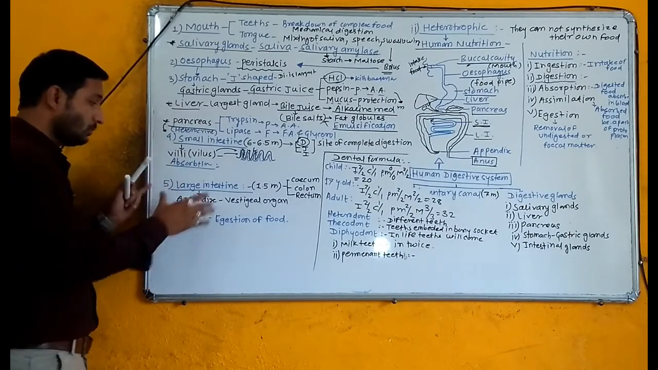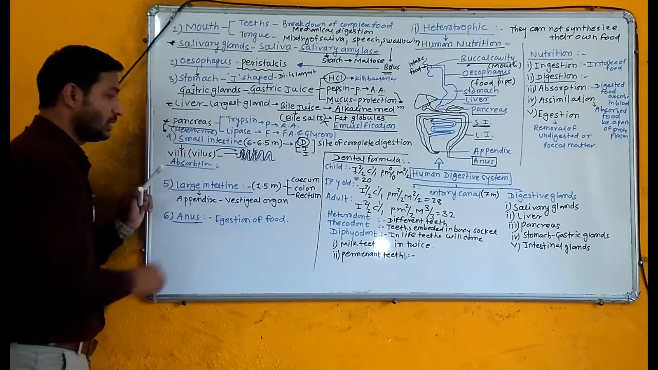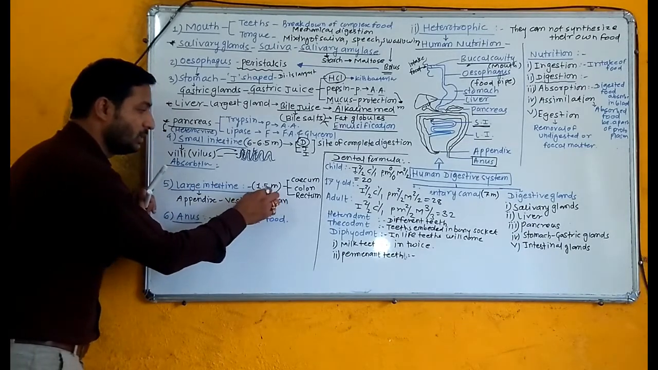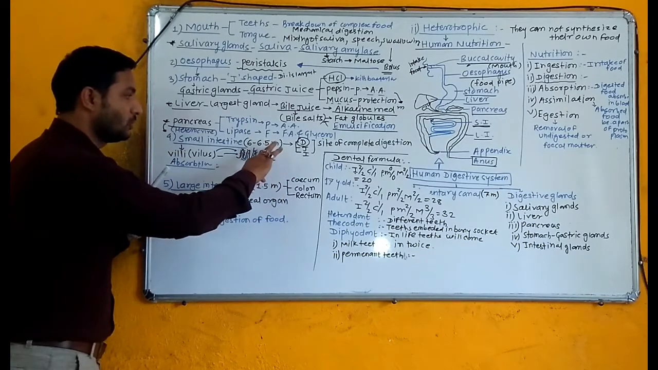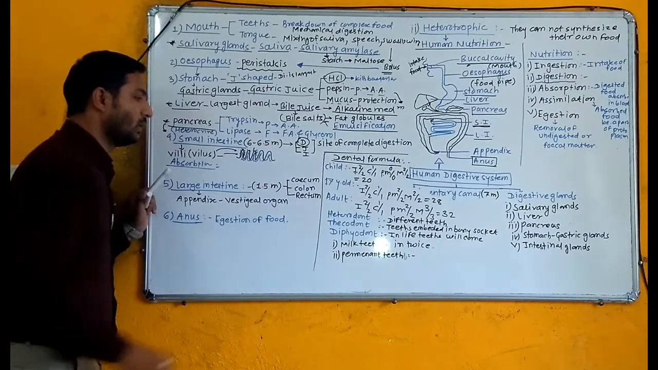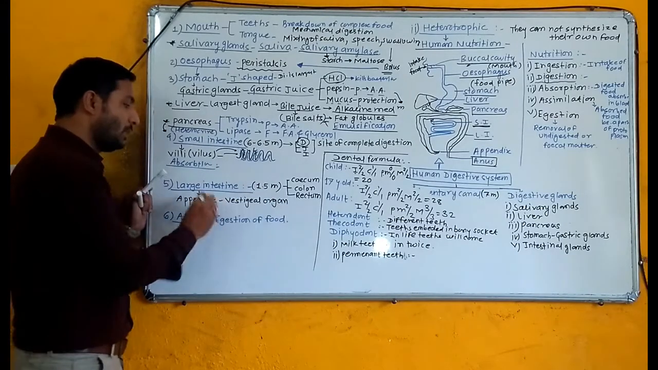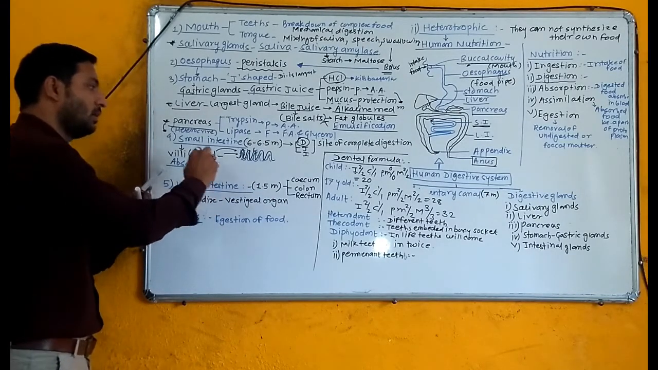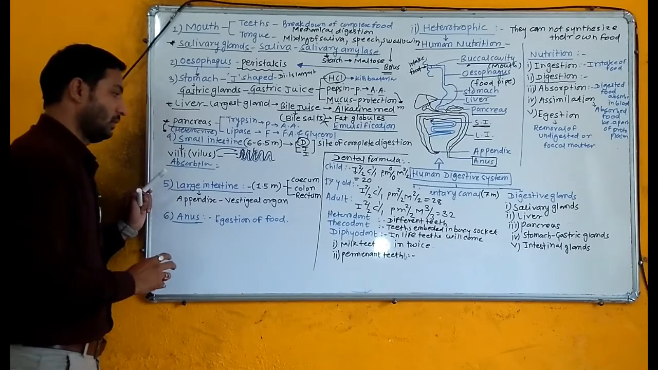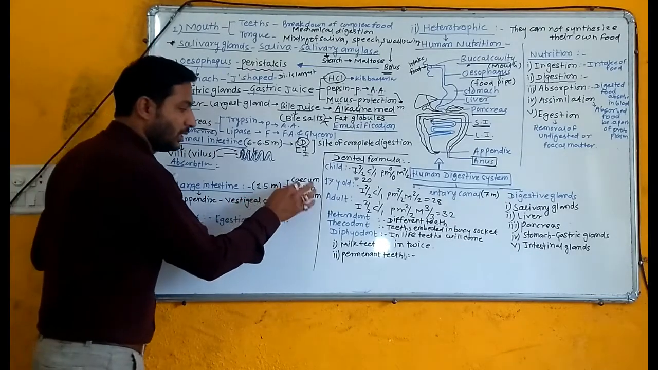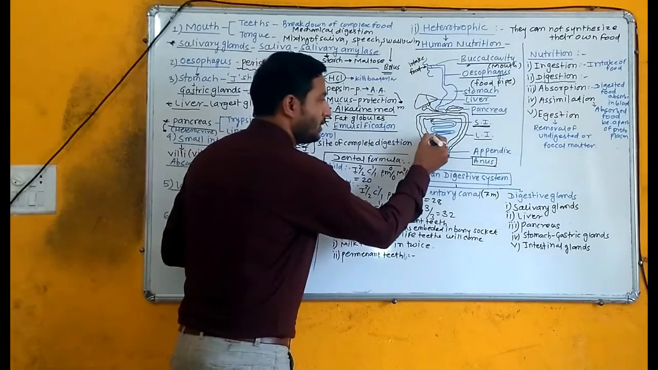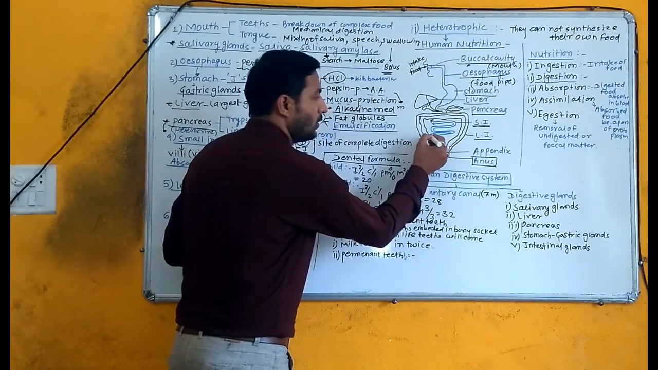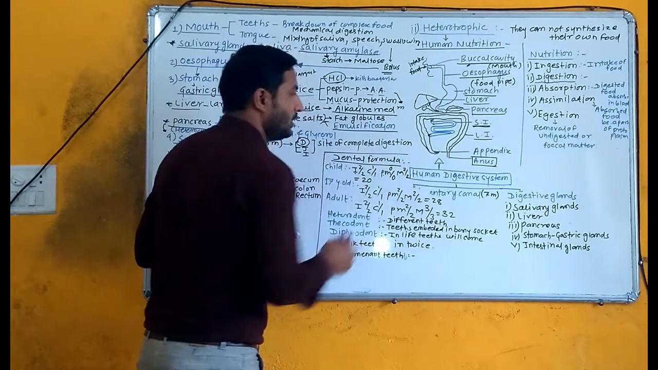Now we are talking about the large intestine. Actually, the large intestine is less in length as compared to the small intestine. It is 1.5 meters in length, but the diameter of the large intestine is greater than that of the small intestine. It has three parts: cecum, colon, and rectum. The last part of the small intestine opens into the large intestine.